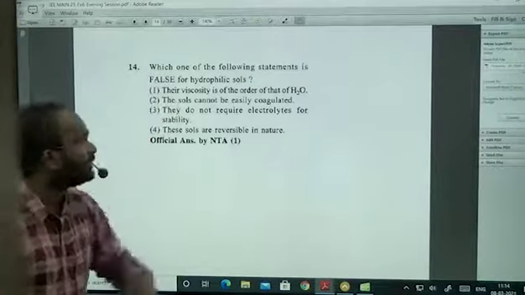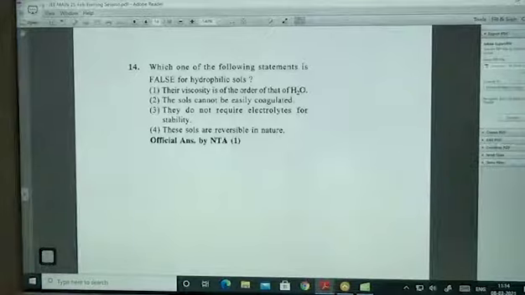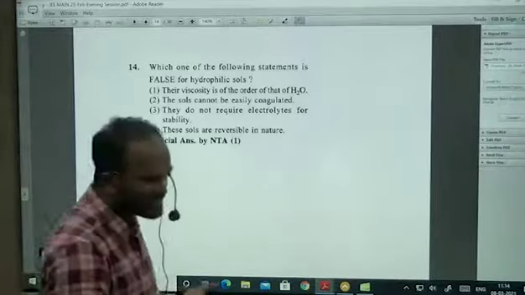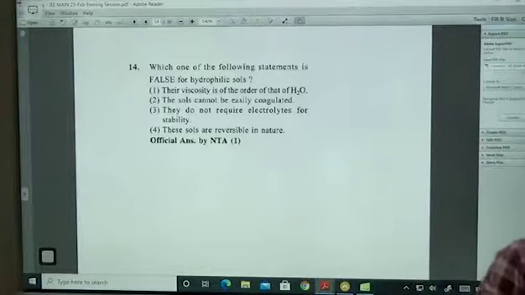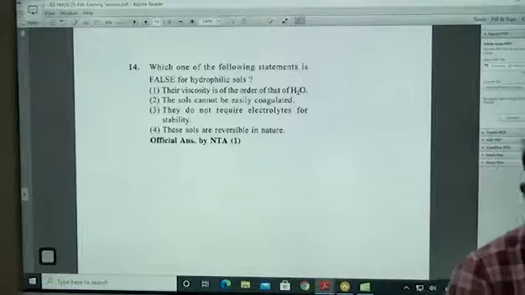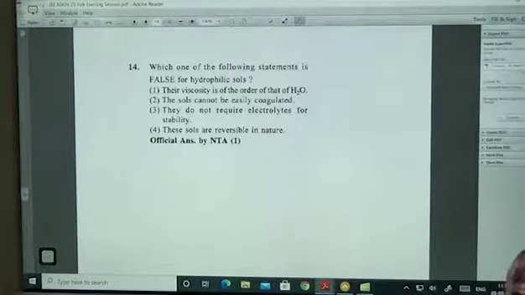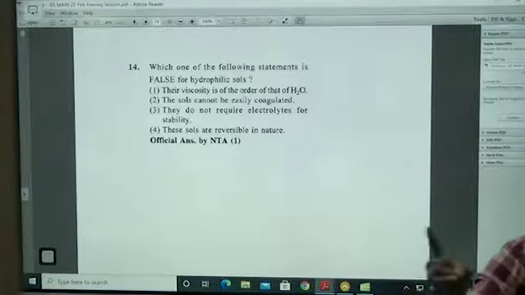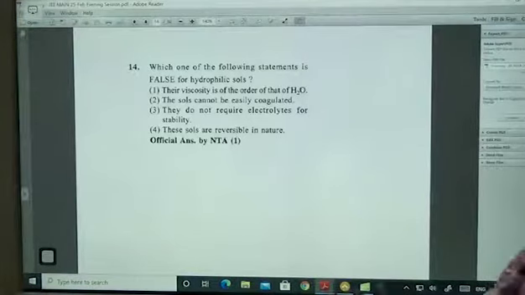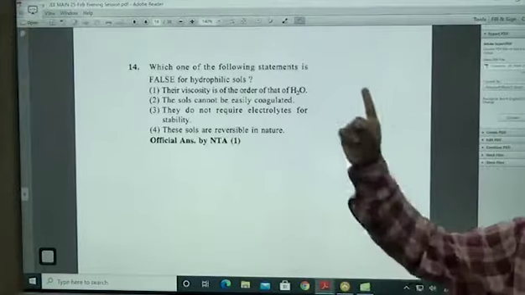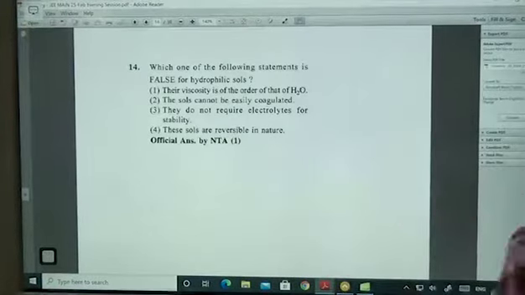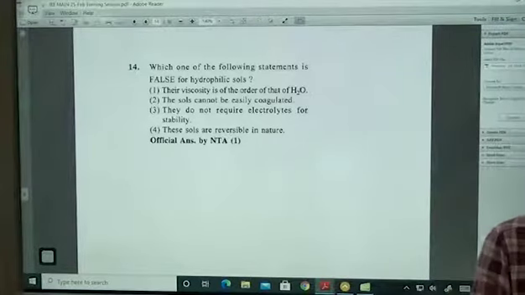Which of the following statements is false for hydrophilic salts? First of all, hydrophobic salts and hydrophilic salts: water repelling, water attracting. What are hydrophilic salts? AgI is a hydrophilic salt. Gold sol, copper sol, those are all hydrophobic salts. Hydrophobic salts have almost the same density as water. Hydrophilic salts have more density than water. The refractive index of hydrophobic salts is almost the same as water, but the refractive index of hydrophilic salts is less than water. Am I right or not?